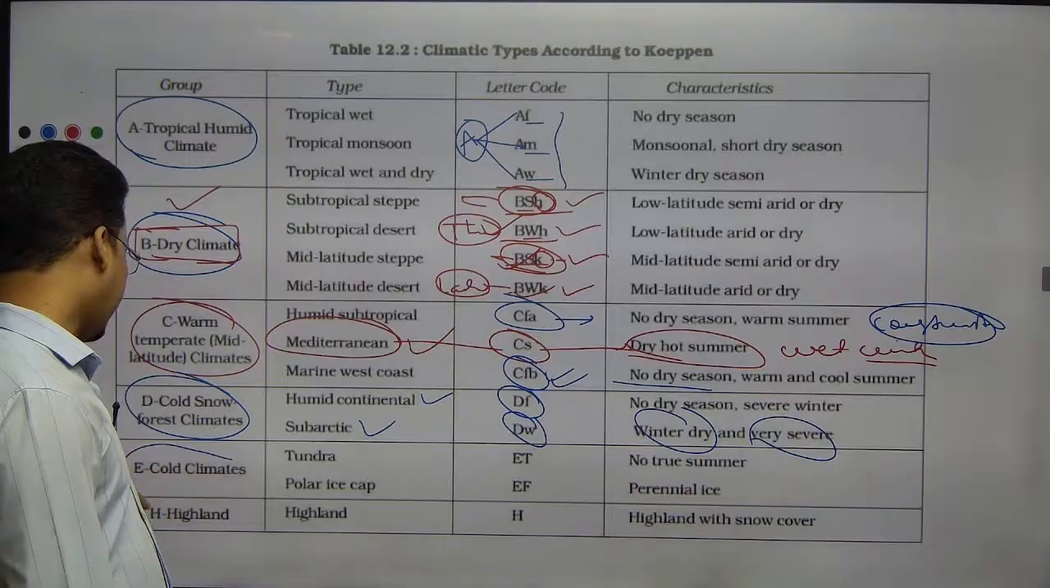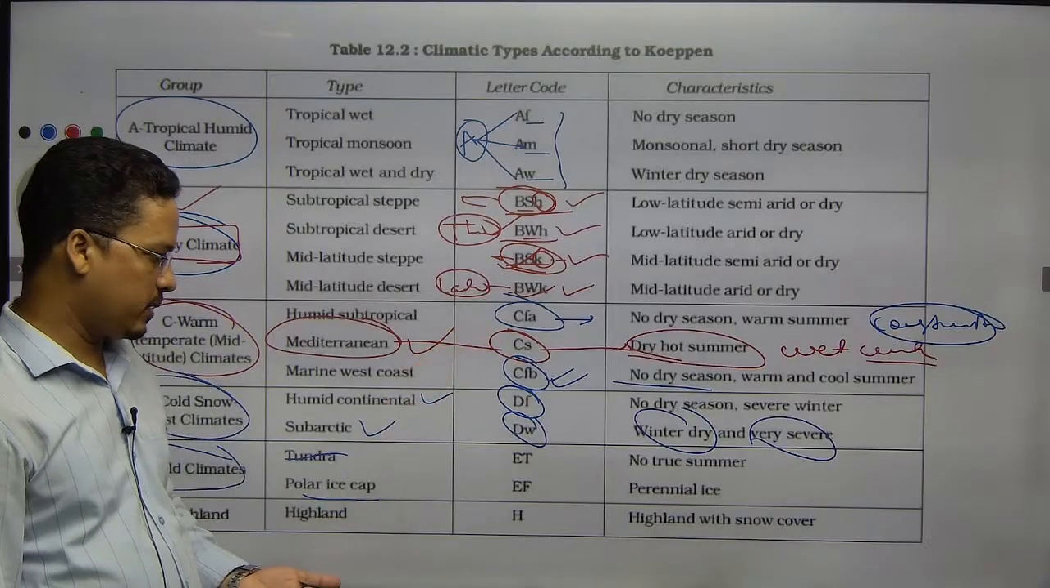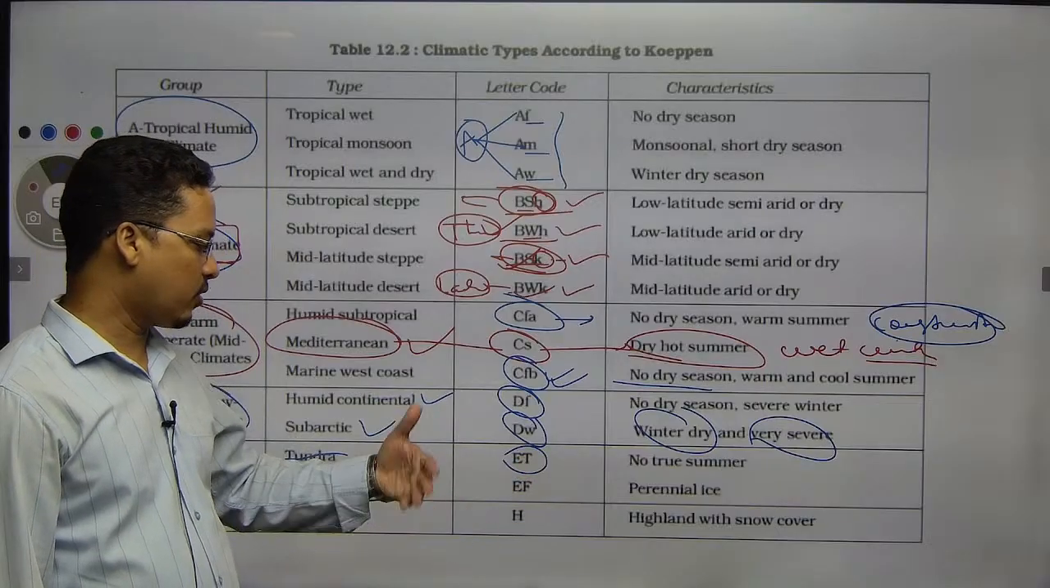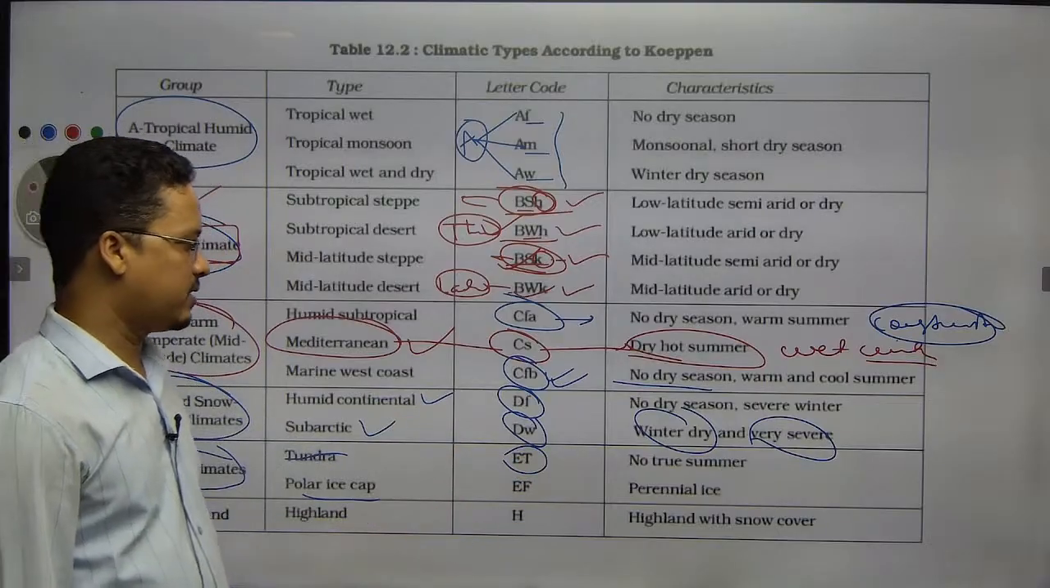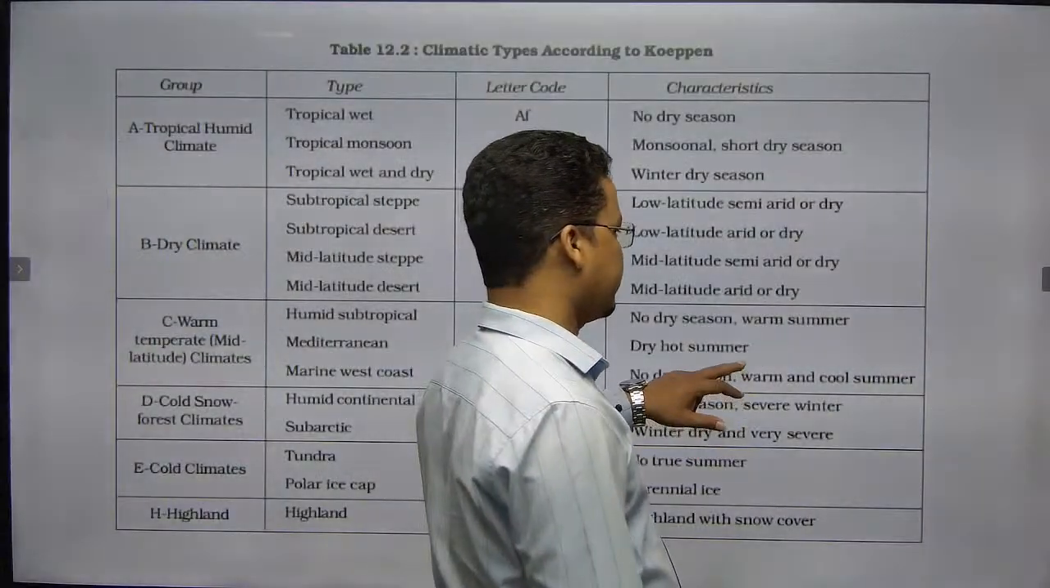Then E type of climate, cold climate, that would be tundra, or throughout the year ice could be there. Tundra type of climate could be there, frost could be there. So this is how he has divided, right? This is how he has divided.